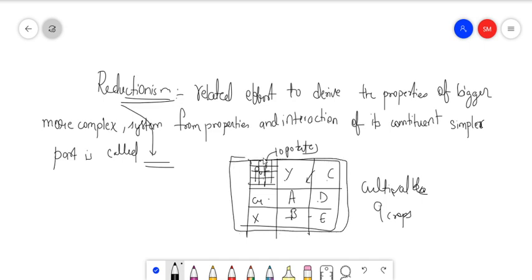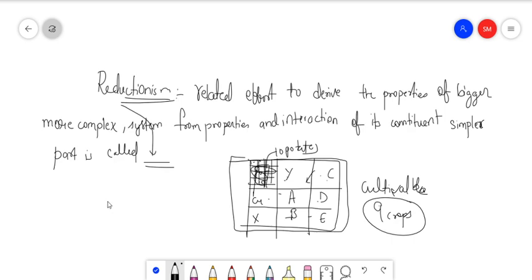So what I have done: there was a complex problem, the whole field, which you were unable to answer initially without counting. Now you have broken this field into different components, 1, 2, 3, 4, say 9 components. So now you can answer, sir, there are 9 crops. Again I made it a complex problem and asked you how many potatoes there are. Then again you divided this field and counted.